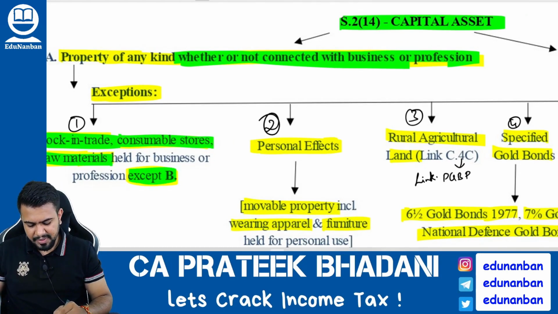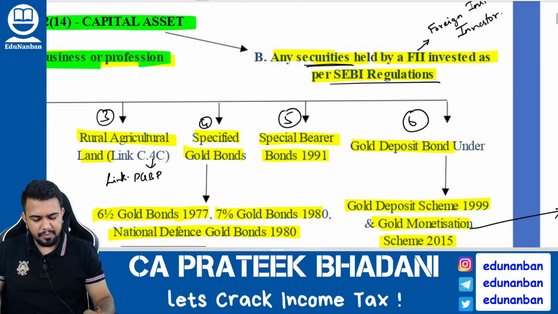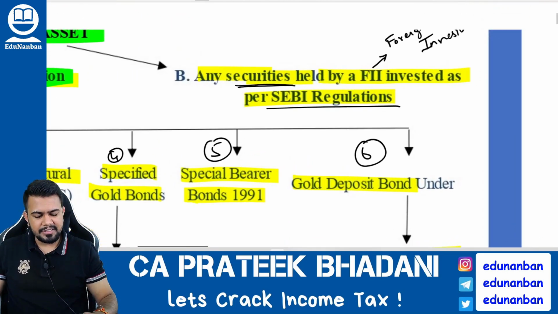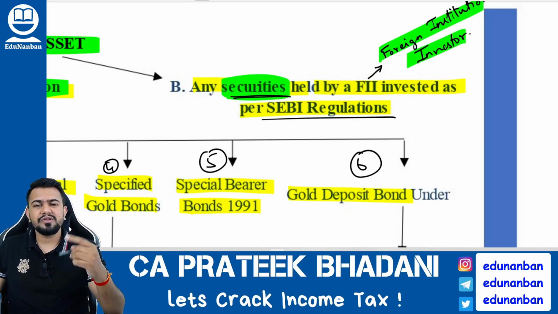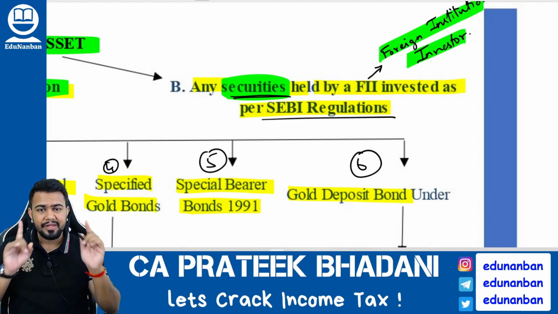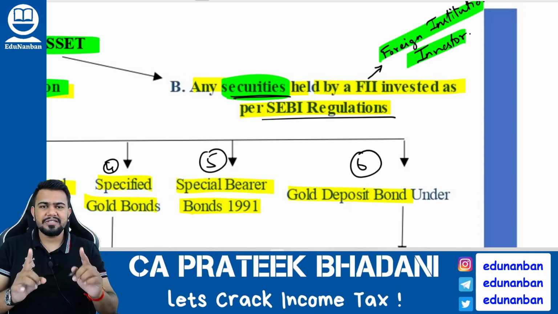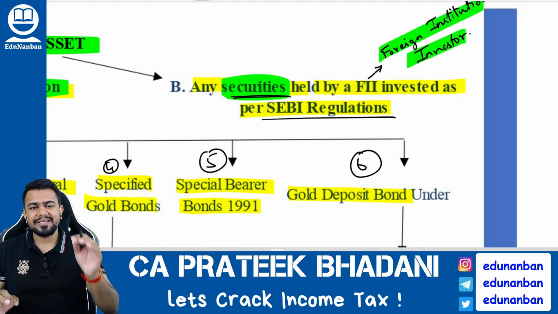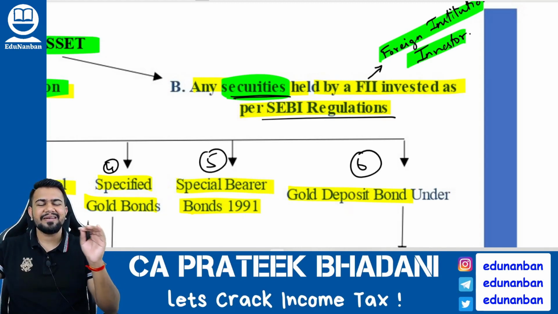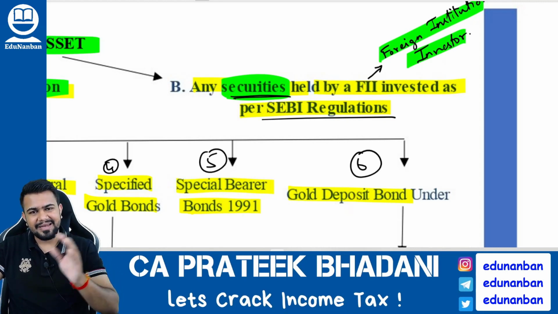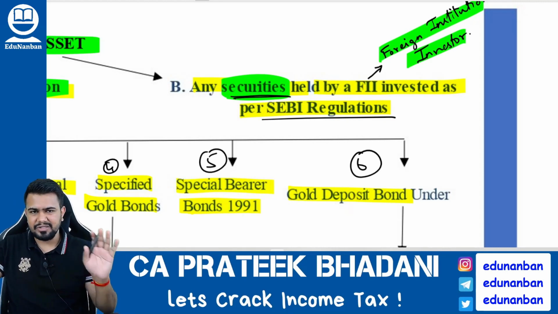However, except B. Now what is B point? B point tells that if a foreign institutional investor or a FII is having any stock as securities, then such stock will also be considered as capital asset. That is why if any foreign institutional investor is having a security as per the SEBI guidelines, it will always be considered as a capital asset. Whether it is stock or not a stock, it does not matter.